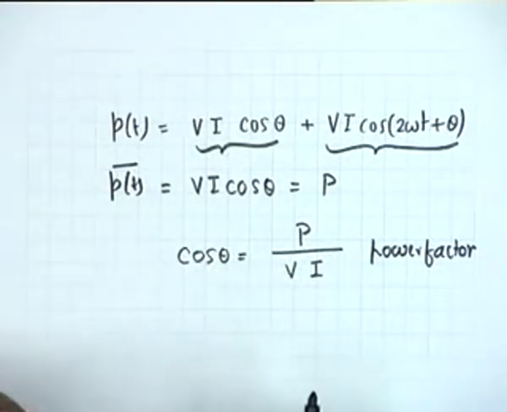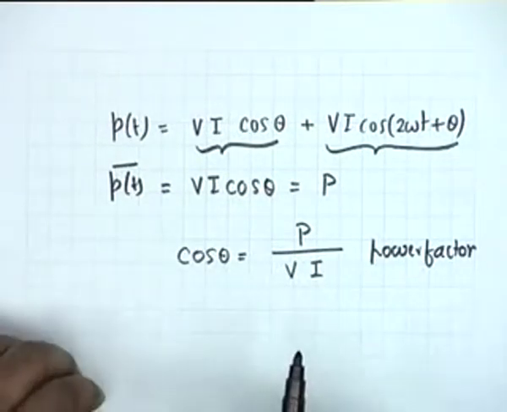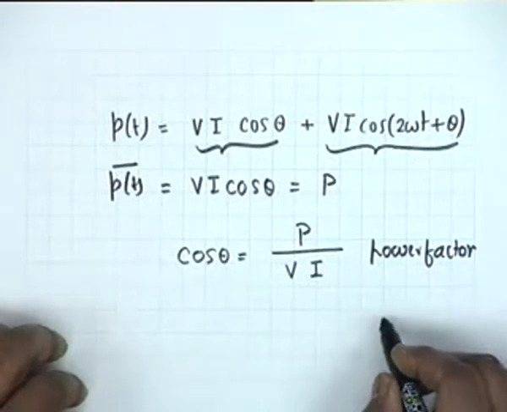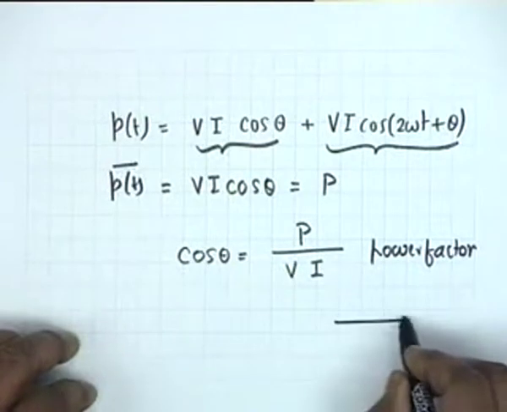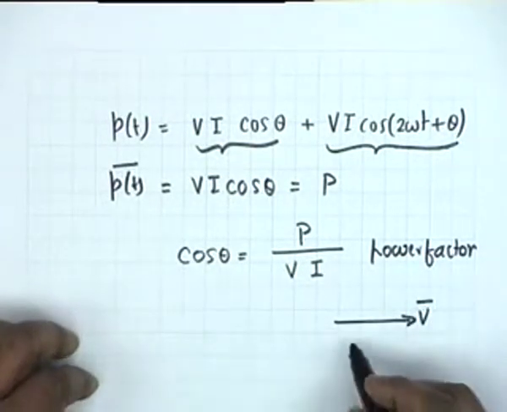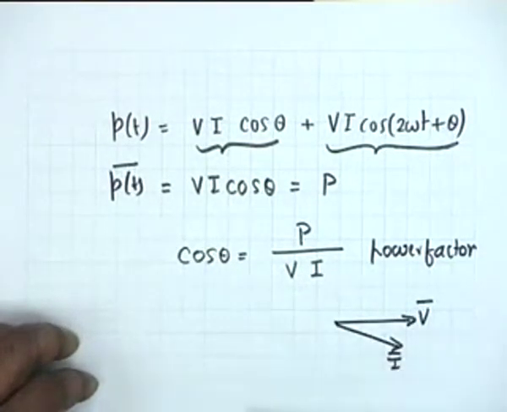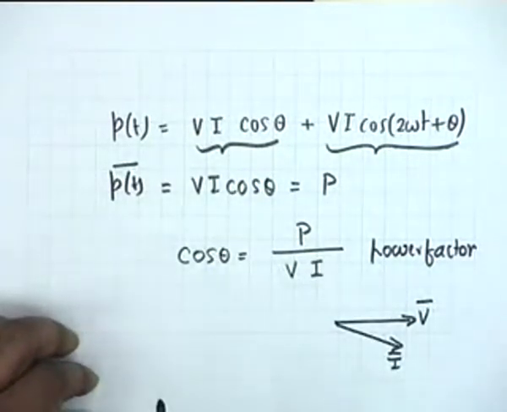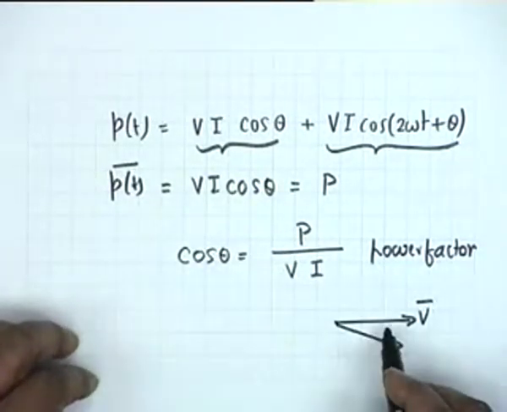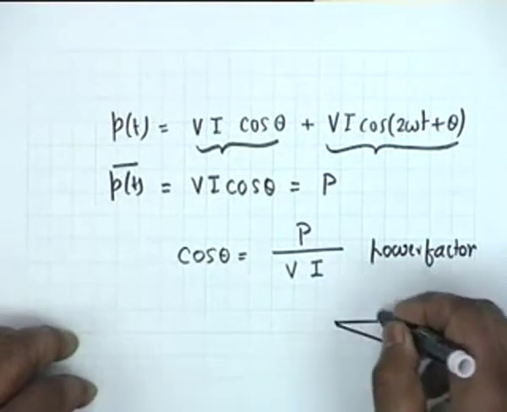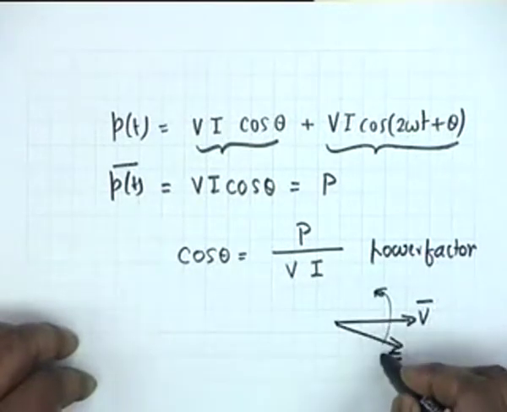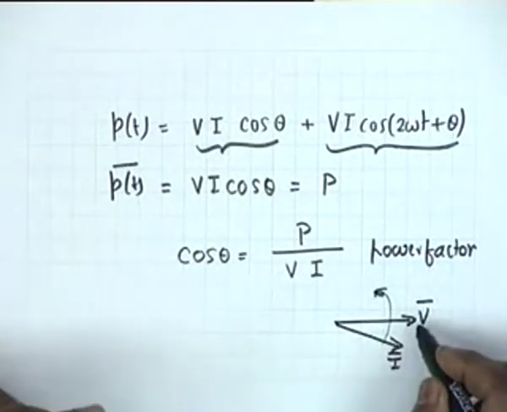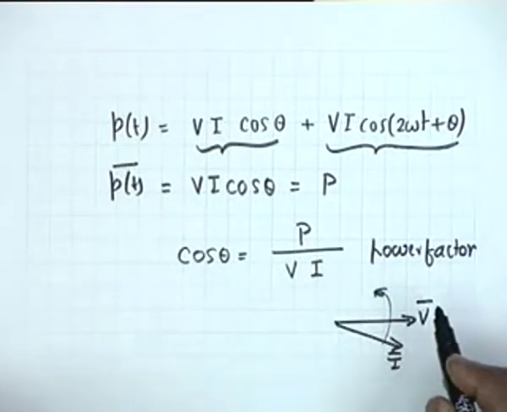Two kinds of power factor are distinguished. One is if the circuit is inductive. If the circuit is inductive, then who leads whom? Voltage leads the current, and therefore the current lags the voltage. All right, the current lags the voltage. This is the positive direction. The current goes in this direction compared to the V phasor, and therefore the current lags the voltage in an inductive circuit.